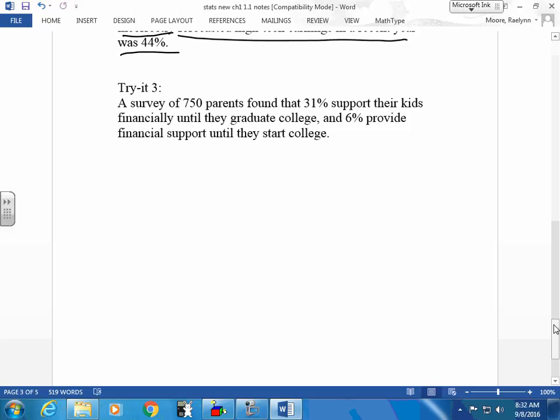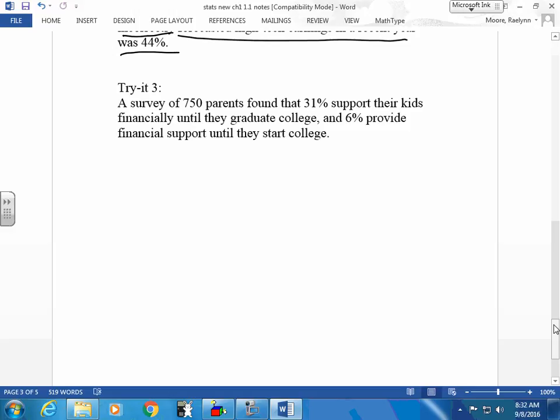What do you think of this? Is this a statistic or a parameter? A statistic because what? 750 is a sample. Do we have more parents than that of kids that are going to college?